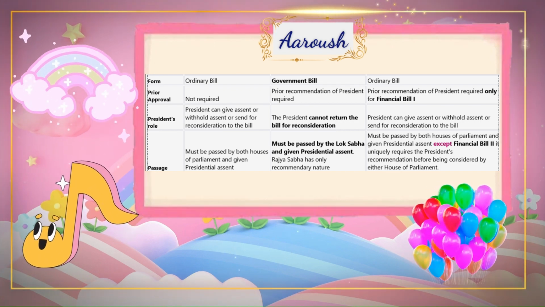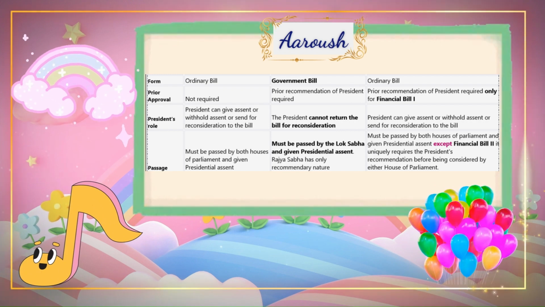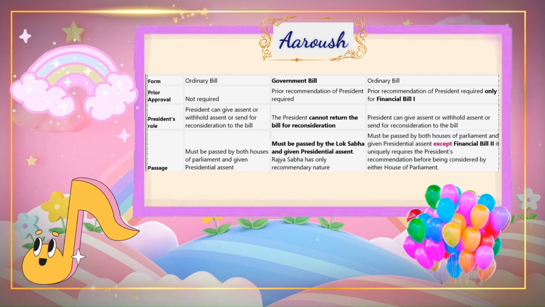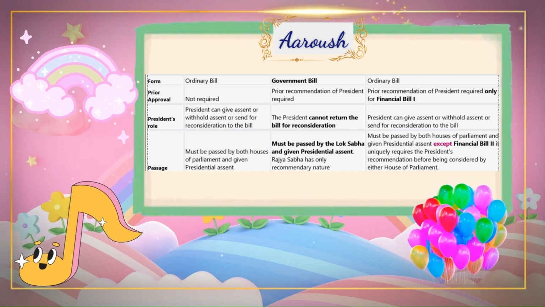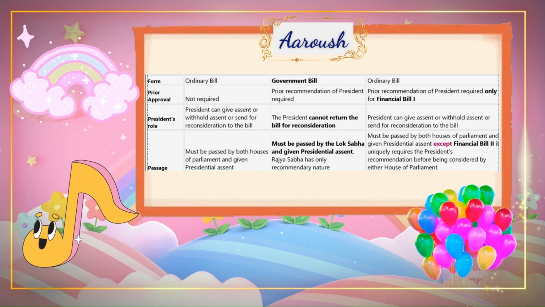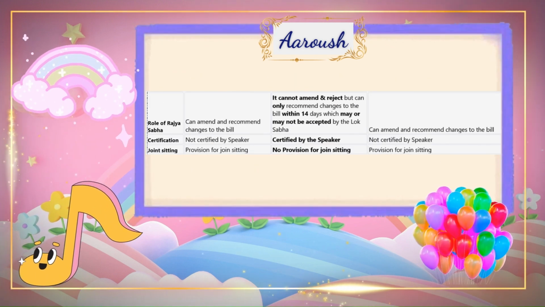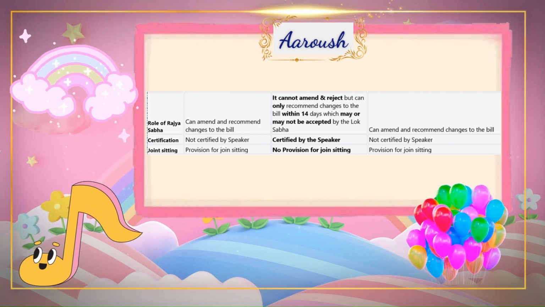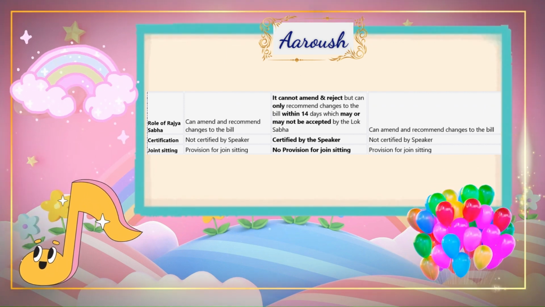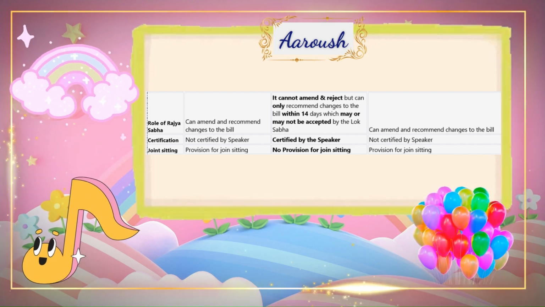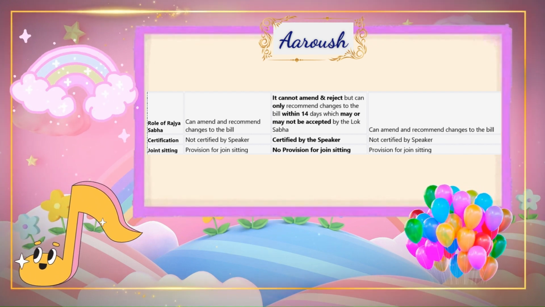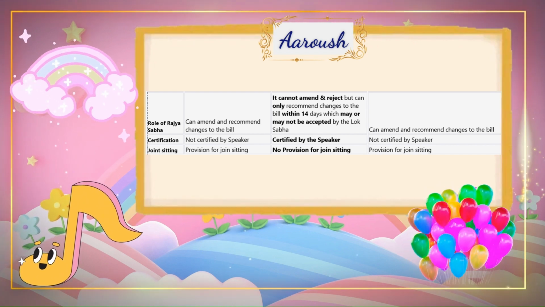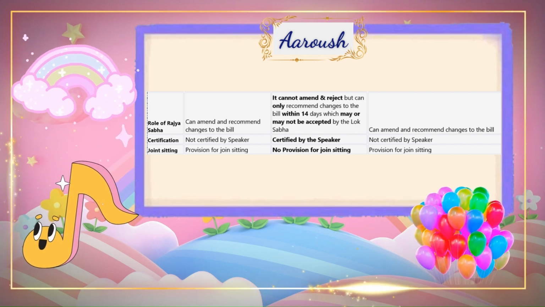Prior approval is not required for an ordinary bill. For a money bill, prior recommendation of the President is required. For a financial bill, prior recommendation of the President is required only for Financial Bill I. President's role: for an ordinary bill, the President can give assent, withhold assent, or send the bill for reconsideration. For a money bill, the President cannot return the bill for reconsideration. For a financial bill, the President can give assent, withhold assent, or send it for reconsideration.